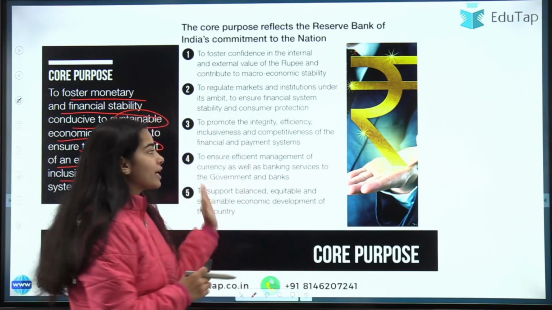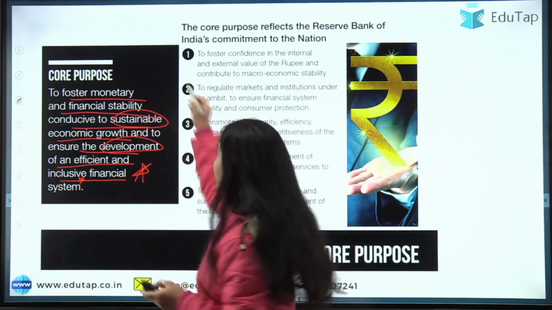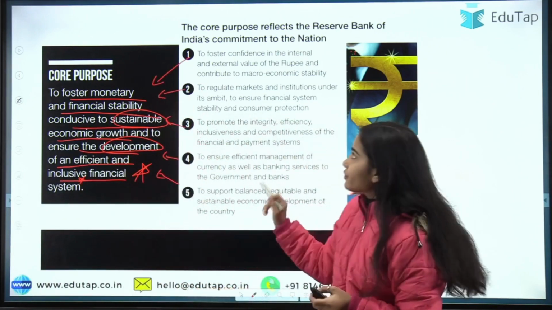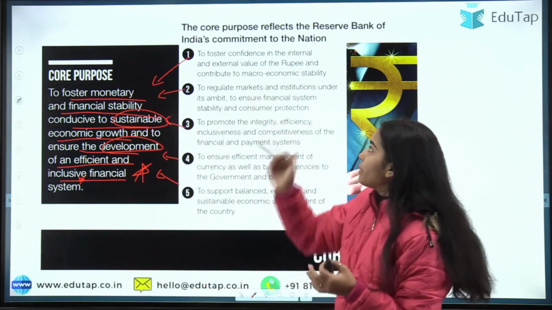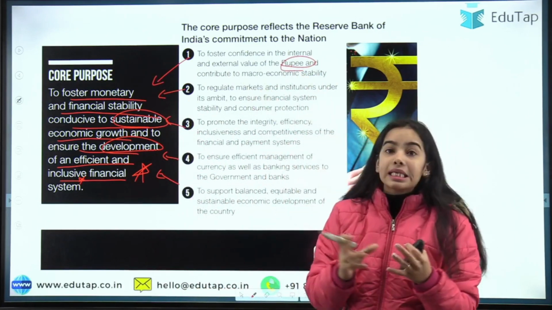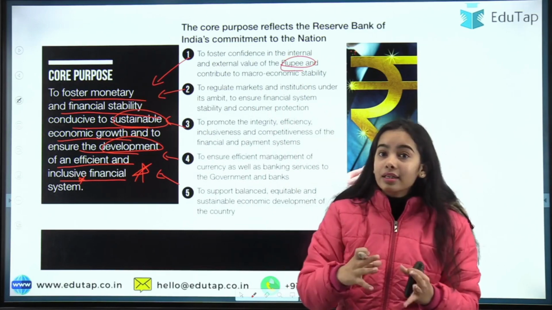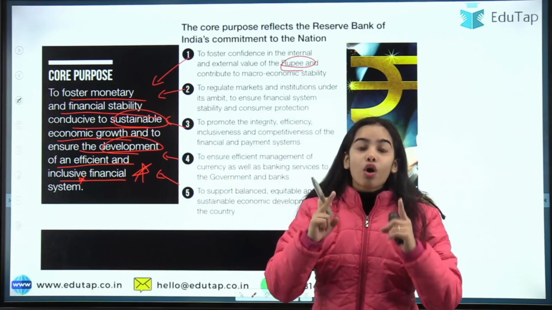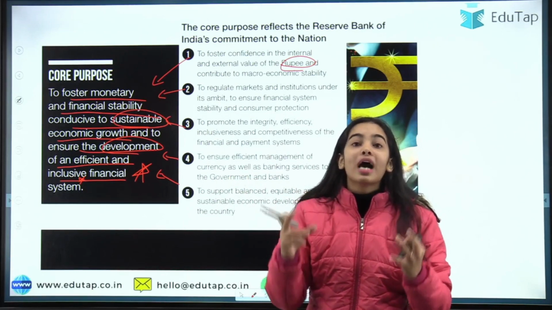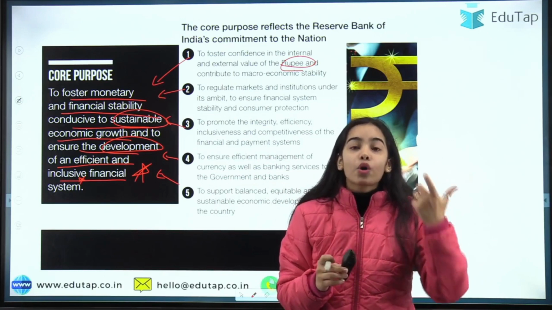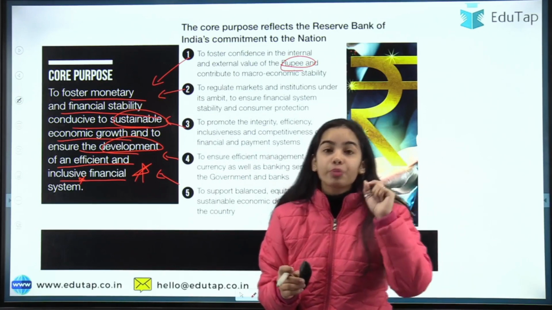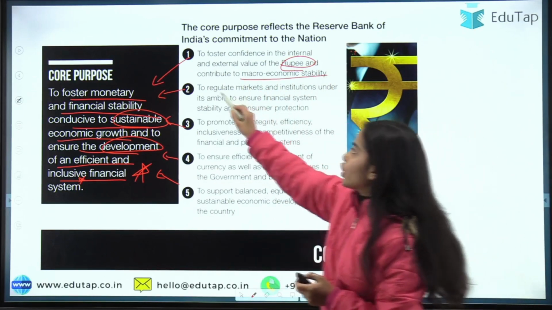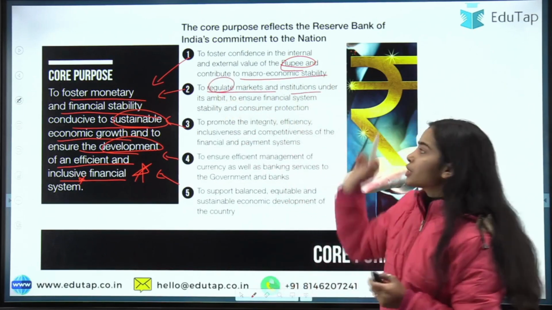So these are the 5 core purposes that will help to achieve the main core purpose. So what are these 5? You can read it: we want the confidence in the rupee to increase in the internal markets and in the external markets also, because we want the settlement of trade to happen through the INR. So for that the external confidence and the internal confidence in the rupee should be good. Then, to contribute to macroeconomic stability, to regulate the markets and institutions under its ambit.